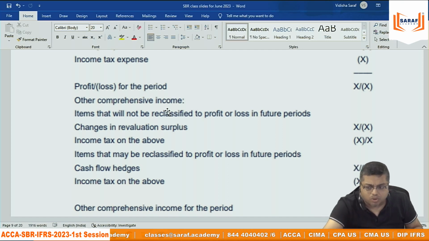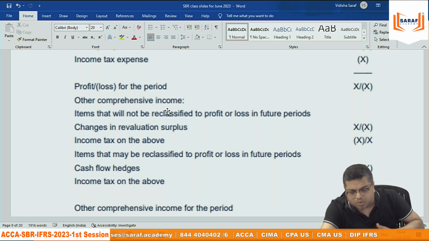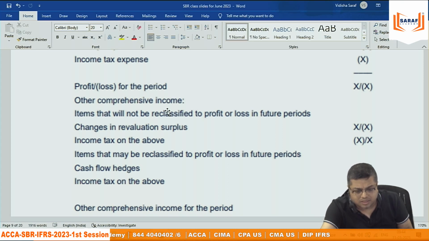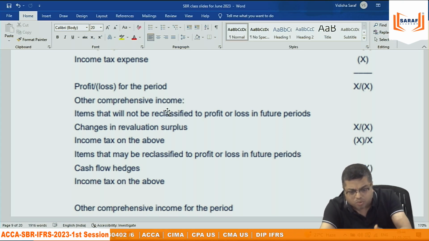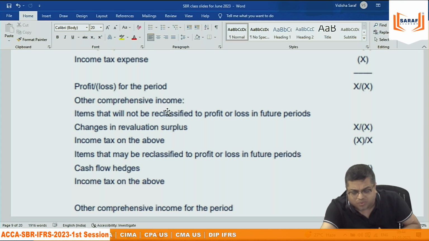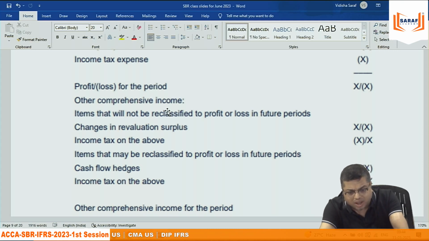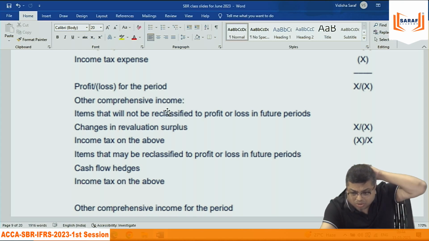Suppose this is a computer. I am using this computer in the class for 4 years. I want to record the computer value in my books at the revalued figure. The computer value after depreciation is say 70,000, but the revalued figure is say 80,000, and I want to record it at 80,000 in the books. So this 10,000 value I am increasing in the computer.